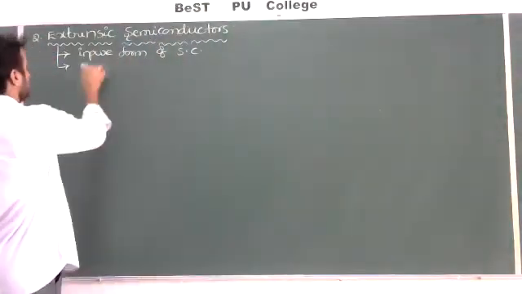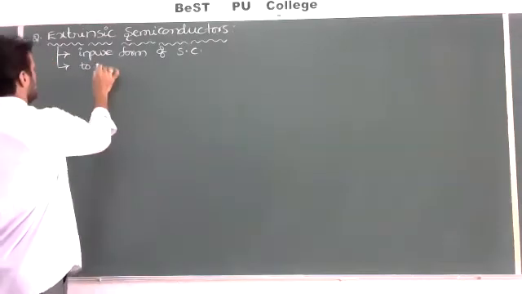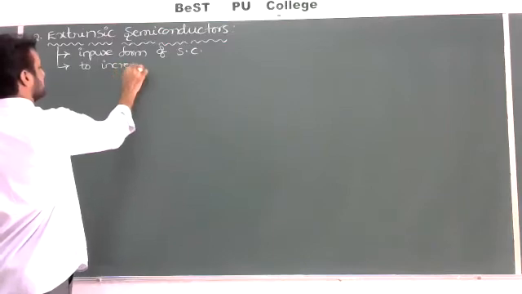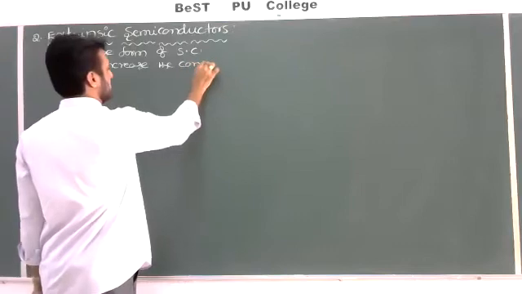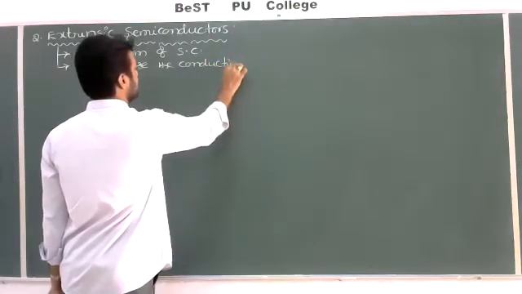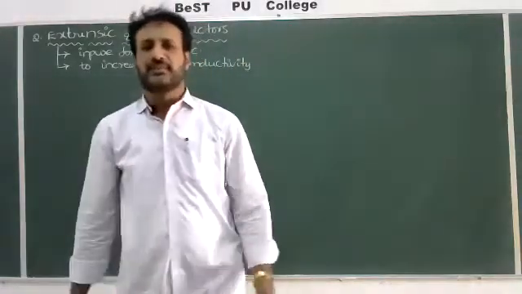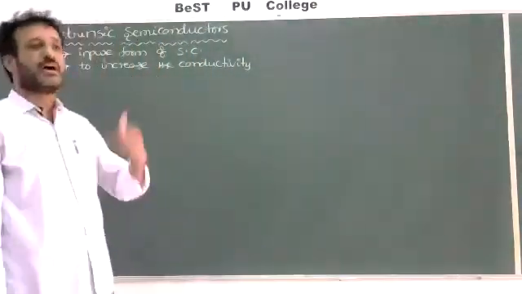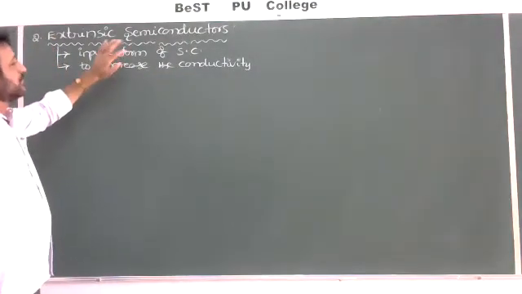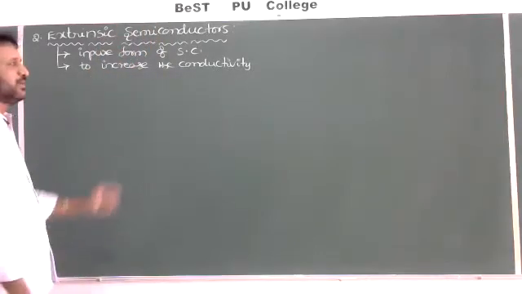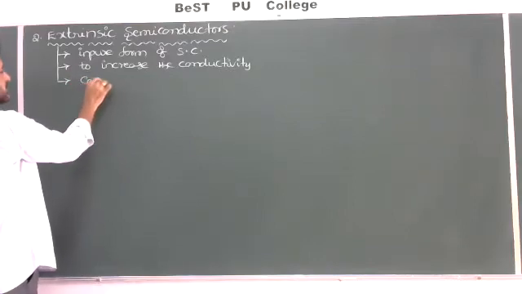The purpose of adding impurities is to increase the conductivity. Because in the case of pure semiconductors, conductivity is very low, that's why they are not practically useful. So without a rise of temperature, we have to increase the conductivity. To increase the conductivity of the pure semiconductor, we are doping, correct? So by doping only it is possible.